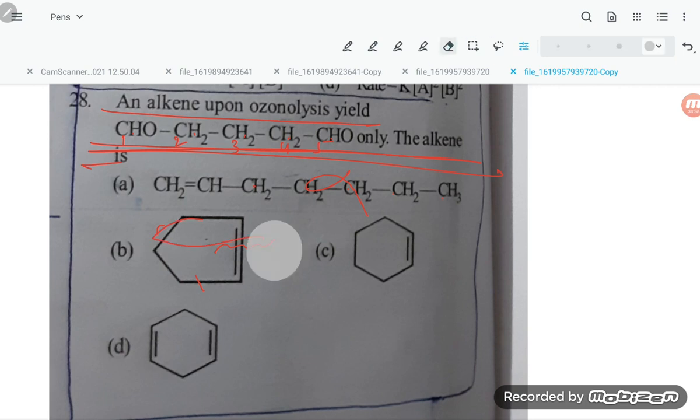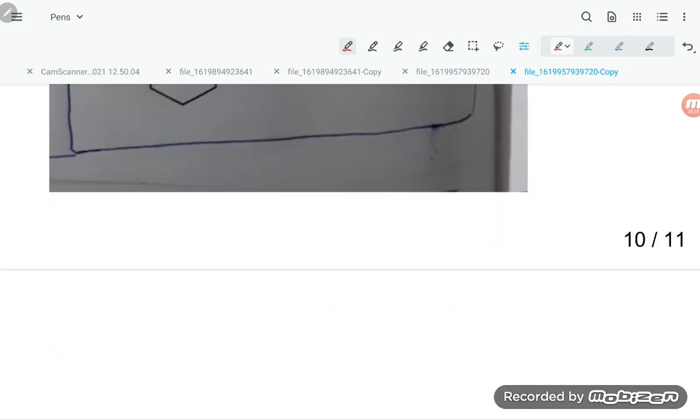If you are talking about option B, what will it give? CHO on both sides is there. So it can easily be prepared, students, easily. See here, if you are splitting this, this will be the one, because you are putting oxygen here, so 1 2 3 4 5. So this is our answer easily.